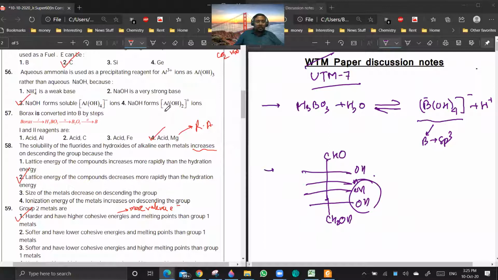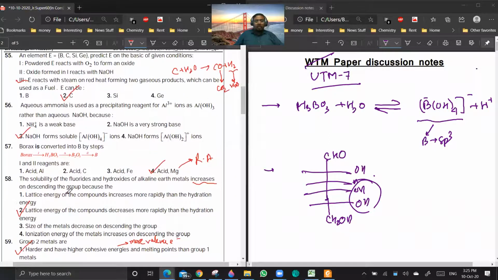57, 58. I think these things we have discussed already. Although solubility of fluorides is not a uniform trend, I think I've told you before in the class. Calcium fluoride is the least soluble fluoride. But both sides it increases. Down also it increases, up also increases.